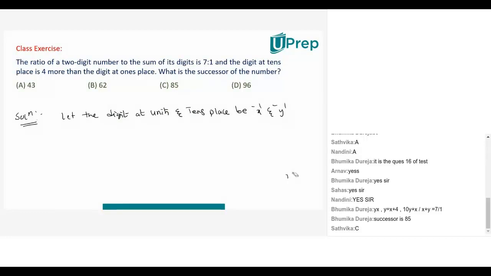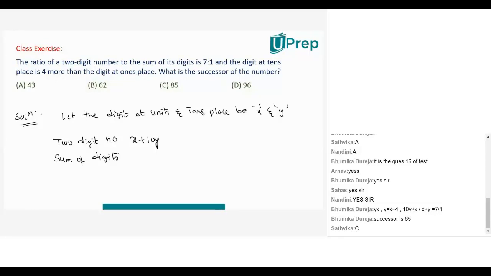And the sum of the digits means, what are the two digits? They are x and y. So obviously the sum is x plus y. Given, let me write that here. What is given? The ratio of these two, (x plus 10y) by (x plus y), how much is it? 7:1. This is your first equation. Clear? You'll get the first equation after cross multiplying.